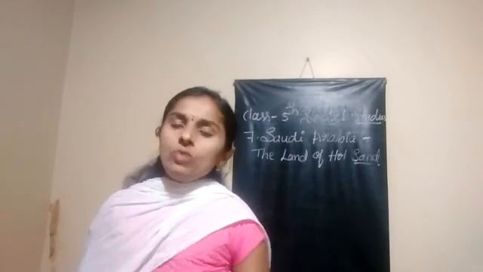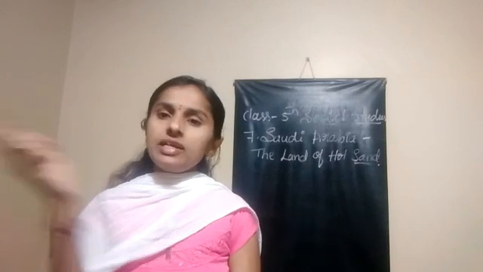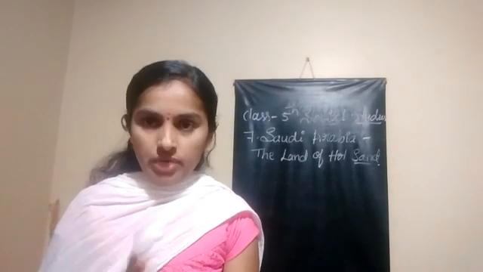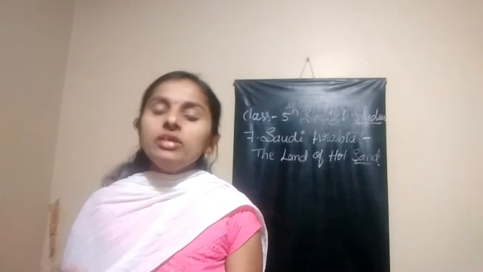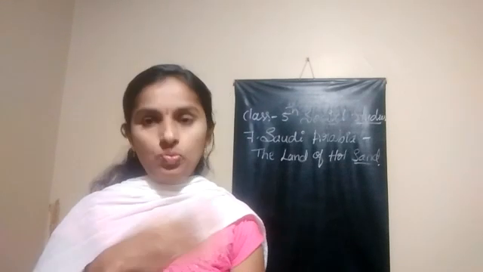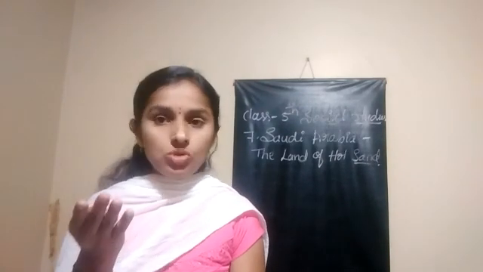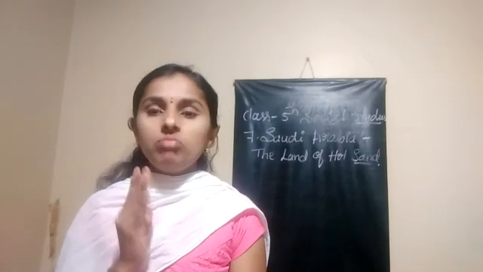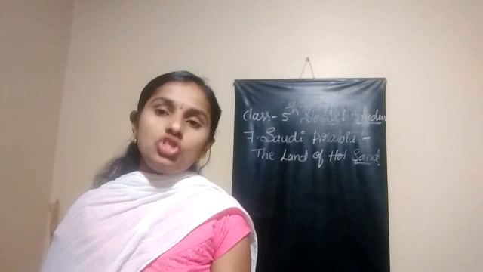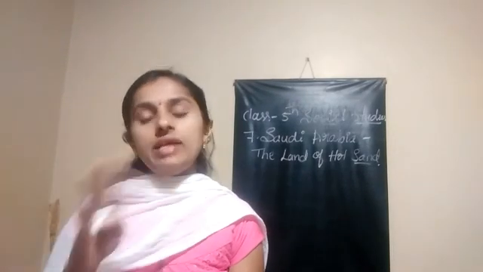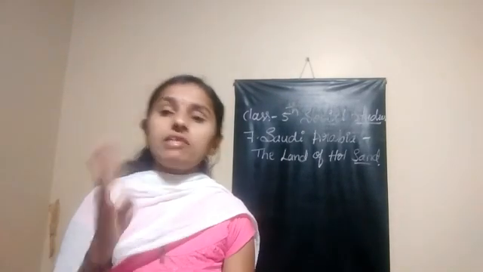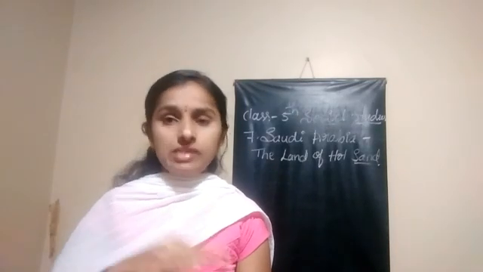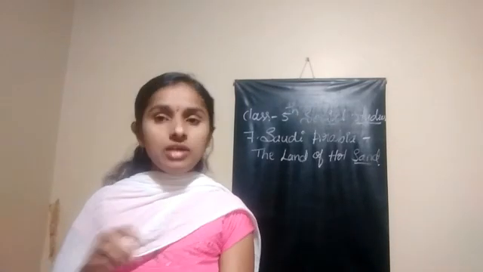Sand dunes are not in a constant, particular place. Through the wind they move from place to place. Sand dunes are moving from place to place because of the wind blowing in the desert region. Understood? What do we call small hills of sand? We call them sand dunes. They are not in a constant place, they are moving. Sand dunes are moving.